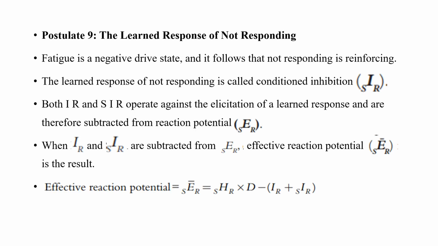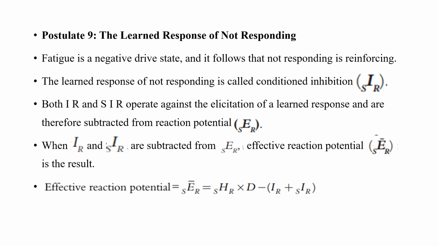Now the postulate 9, it talks about the learned response of not responding. So in the last postulate, we were talking about what? Reactive inhibition, or how fatigue makes the extinction happen. Fatigue decreases the likelihood of responding. So here in the postulate 9, Hull talks about how, when fatigue happens, what will we do? We won't respond. So when we do not respond, the fatigue will go down.